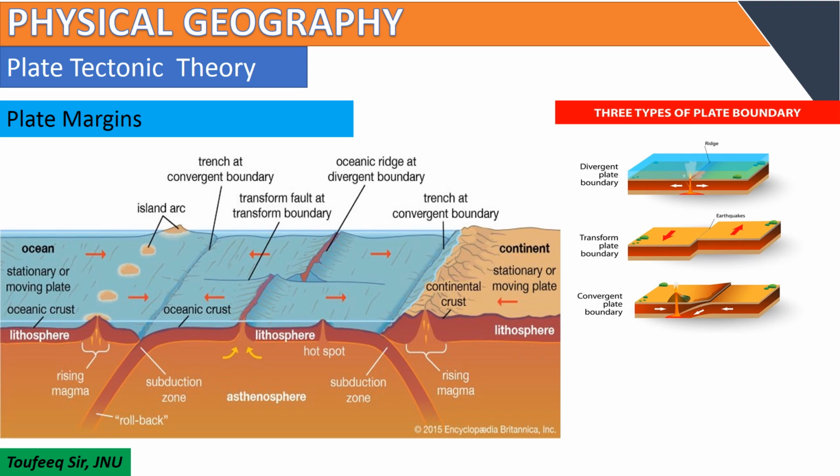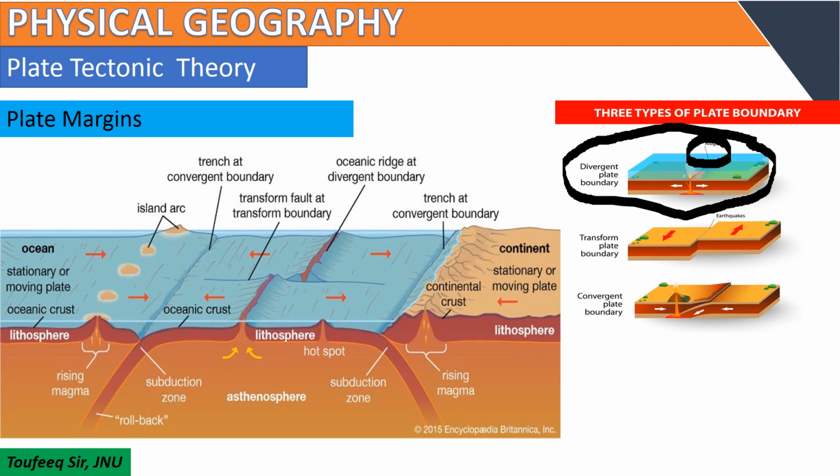Now we can see here, this is the divergent plate boundary. Two plates are diverging from each other and formation of the ridge takes place. This is the formation of the ridge, and this is the molten magma here. In a transform plate boundary, two plates slide past each other as we discussed earlier. Here we can see the oceanic ridge at a divergent boundary. This is the oceanic ridge